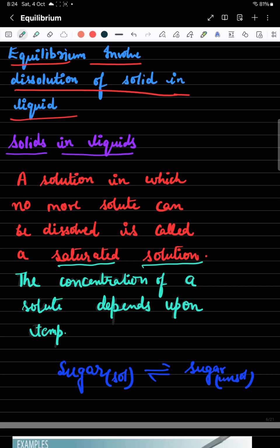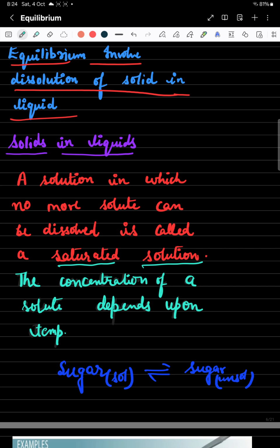At a particular temperature, that is the maximum amount of solute you can dissolve. After that, you will not be able to dissolve any more of that solid substance in that solvent. Now your solution is saturated. This is the meaning of this one.